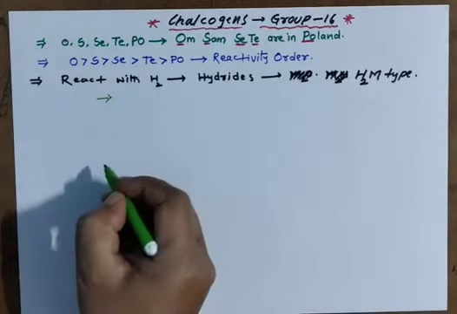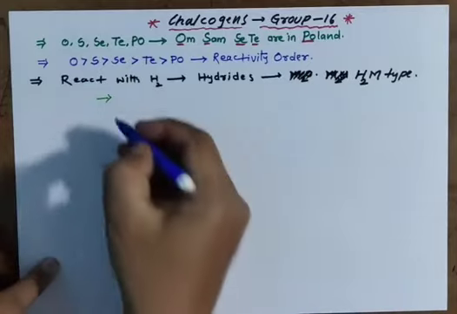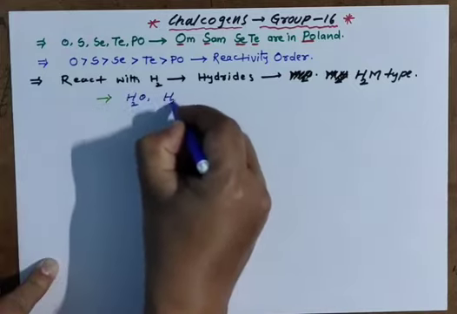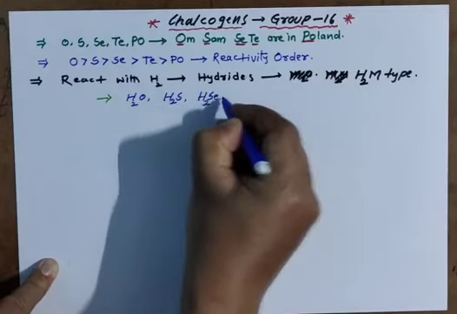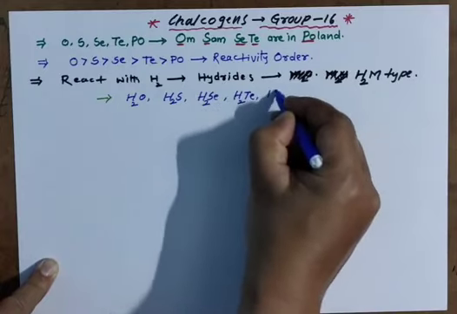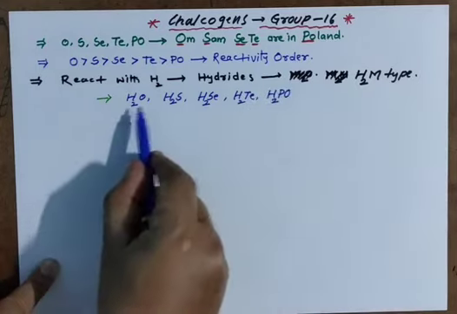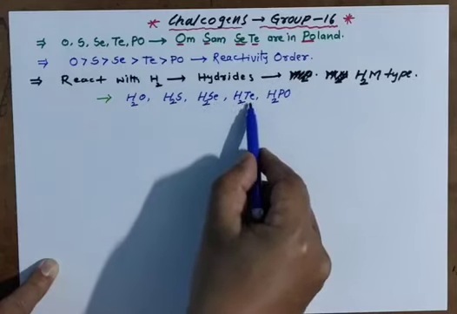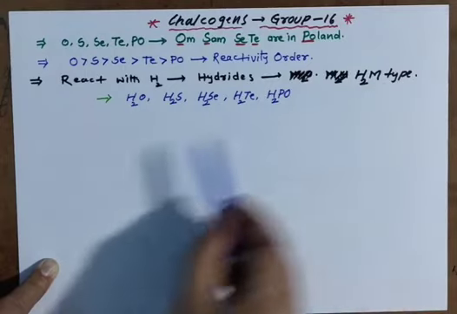Let me discuss. Here is an example: oxygen reacts with hydrogen to give H2O, sulfur H2S, selenium H2Se, tellurium H2Te, polonium H2Po. Hydrogen oxide, hydrogen sulfide, hydrogen selenide, hydrogen telluride, hydrogen polonide. H2M type.